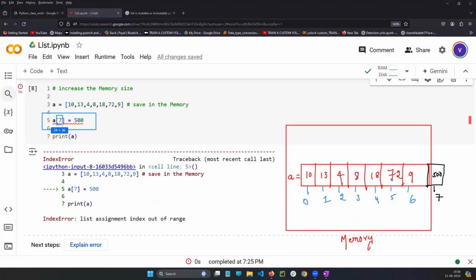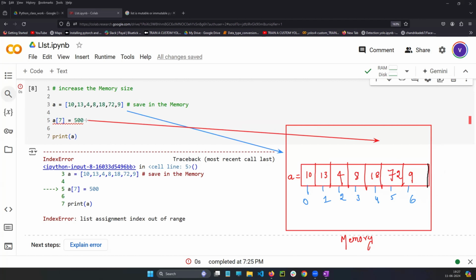So how can you see? Once it is saved in the memory, according to the first line, it is perfectly saved in the memory. And in the second line, without taking the permission of the CPU or of Python, you are directly trying to increase the memory. Who has given us the right to increase the memory? No one. So that's what they are saying.